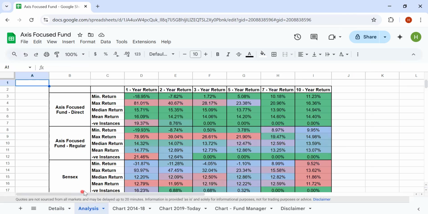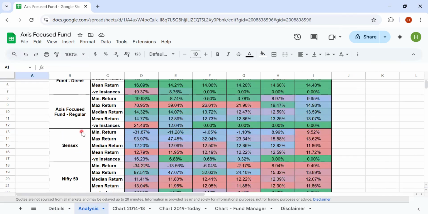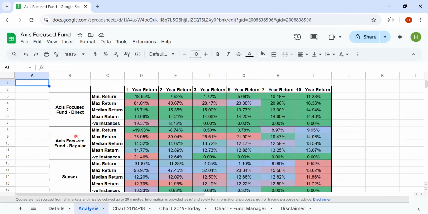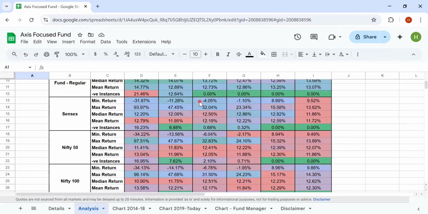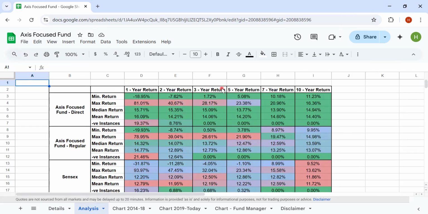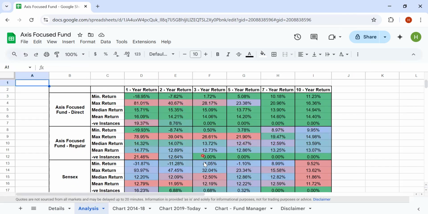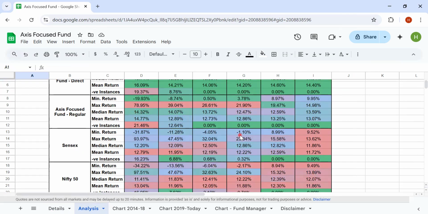So the direct and regular funds we are comparing with Sensex, Nifty 50, Nifty 100, and Nifty 500. The first 3 years horizon doesn't matter much, but we have done this anyway. 5, 7, 10 years is what matters the most. If you look at the direct fund and the regular fund, from year 3 onwards there are no negative instances. That's something which is good with this fund.